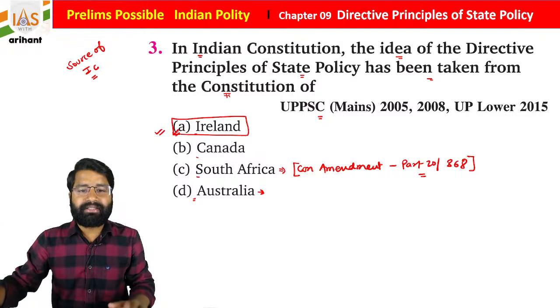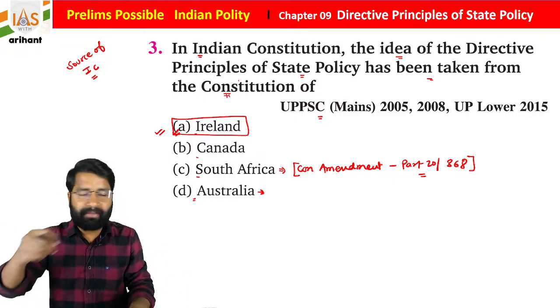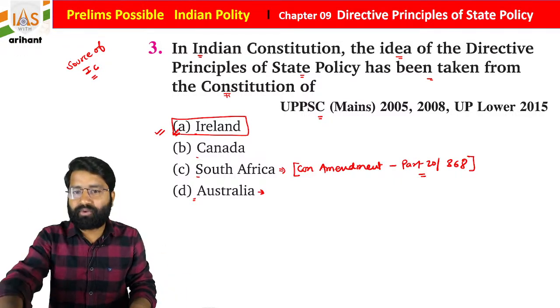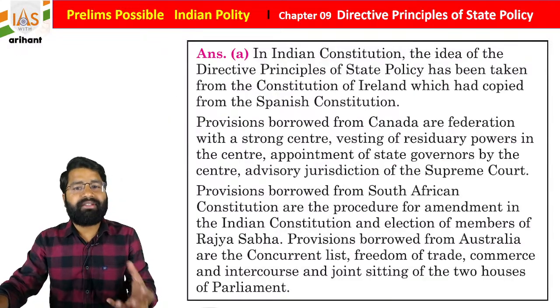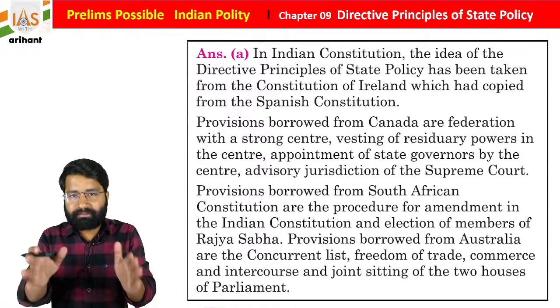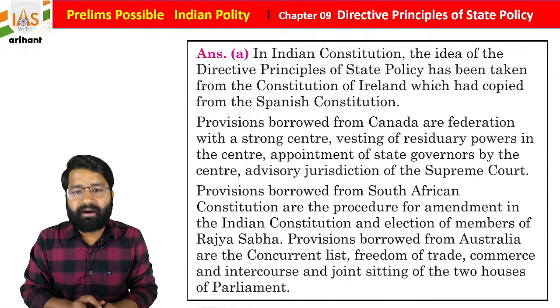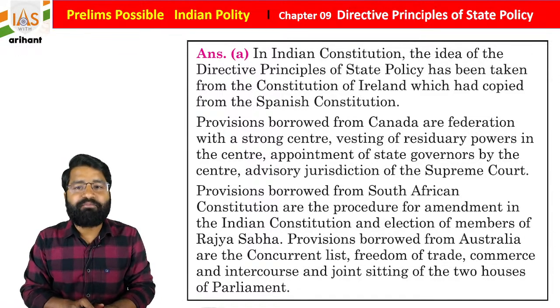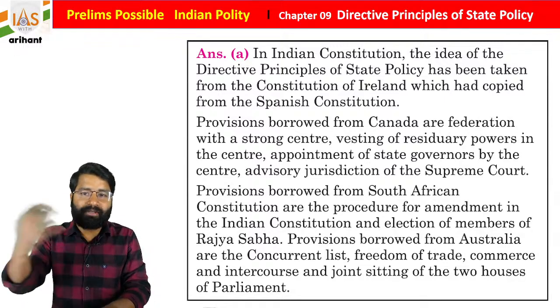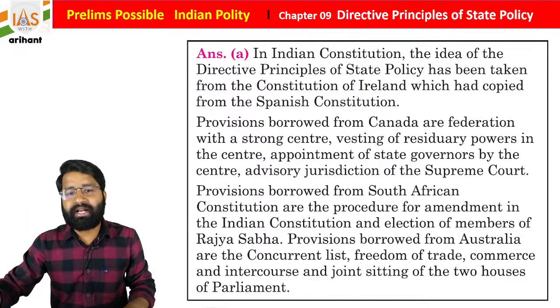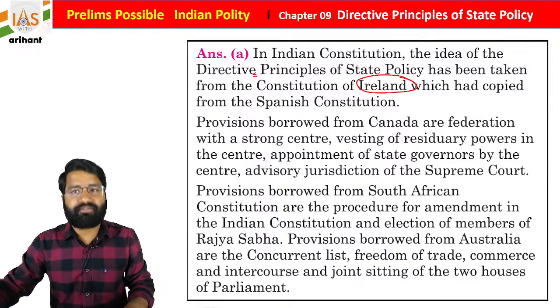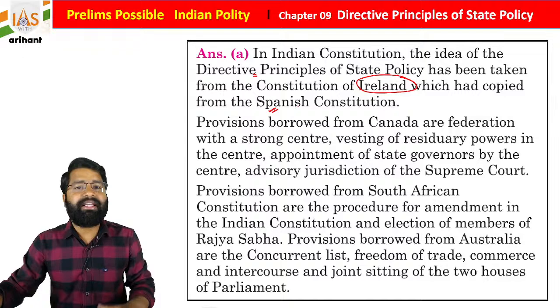We can do one thing: as we already discussed in the mind map, we can mark and go, but I want to give an explanation too, so you guys can get the data, and it is going to help you. So here is a quick outline of the provisions that we derive from other countries. The idea of directive principles of state policy is derived from the Irish Constitution, and they basically copied it from the Spanish Constitution.